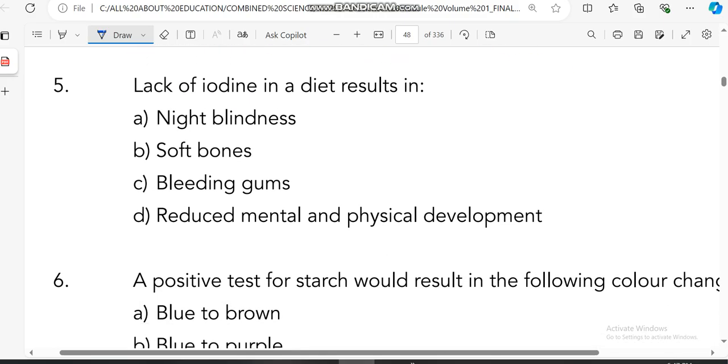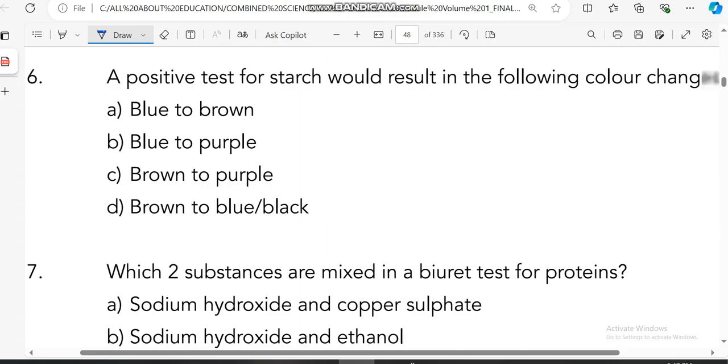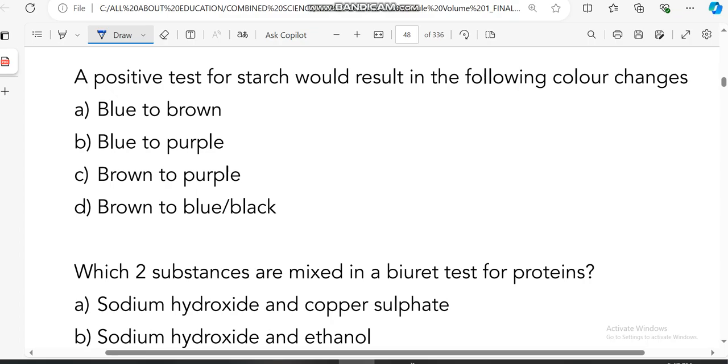Right. A lack of iodine in a diet results in reduced mental and physical growth. That's correct. Right. A positive test for starch would result in the following color changes. Brown.